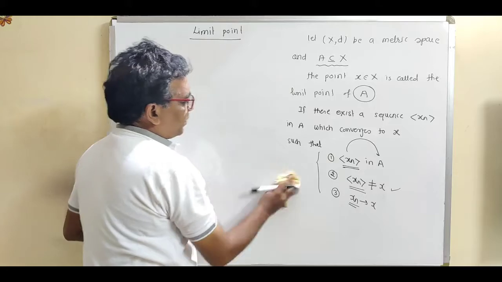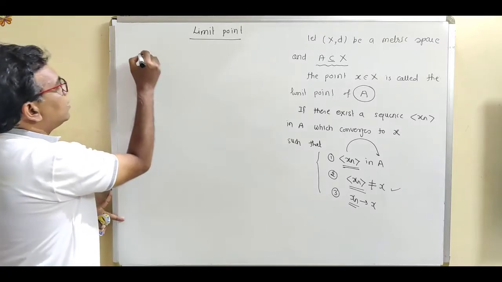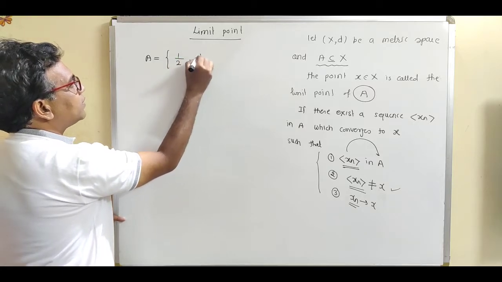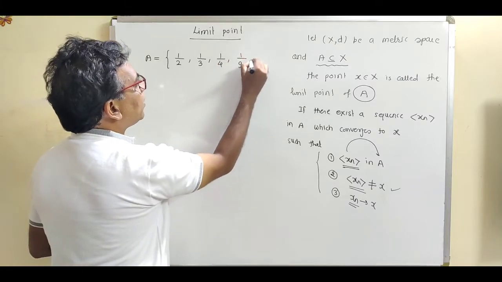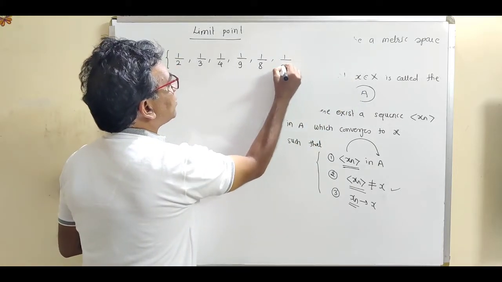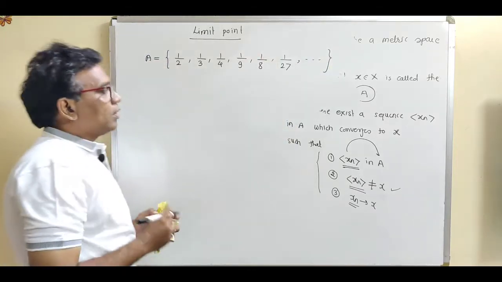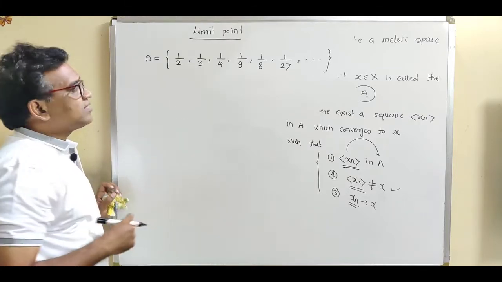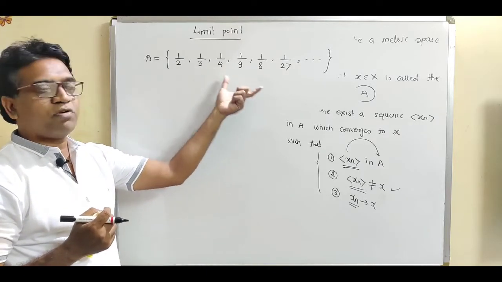Now see, let us take an example for better understanding of what the limit point is. Consider the set A equal to 1/2, 1/3, 1/4, 1/9, 1/8, 1/27 and so on. Now we want to find out the limit point of the given set. This is the given set: 1/2, 1/3, 1/4, 1/9, 1/8, 1/27 and so on.